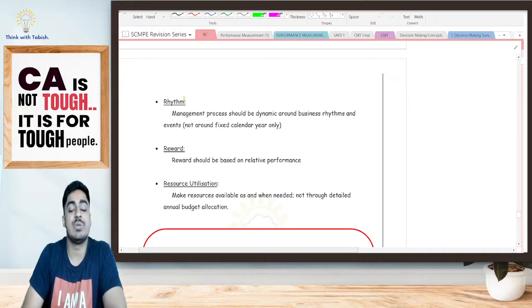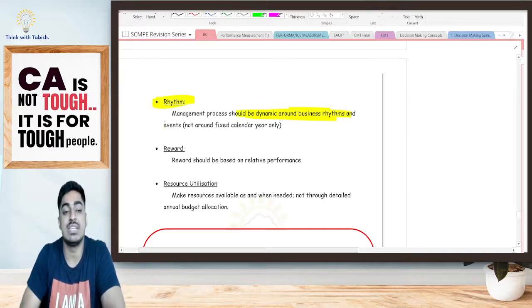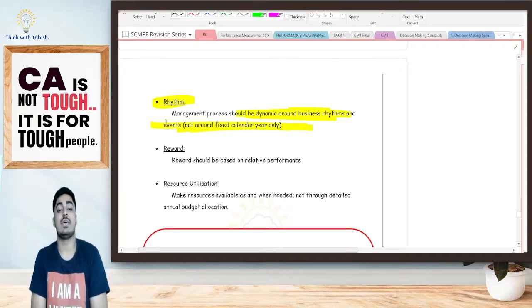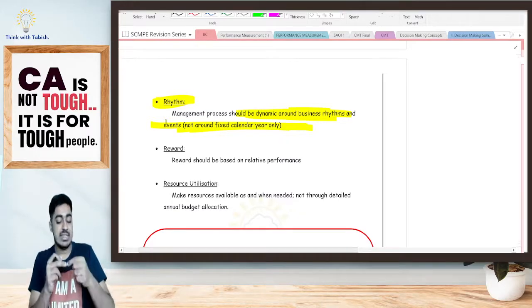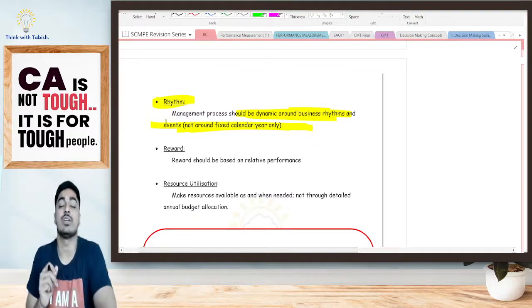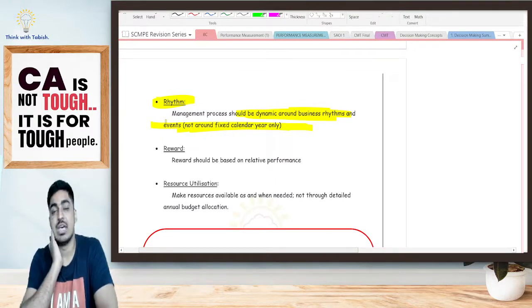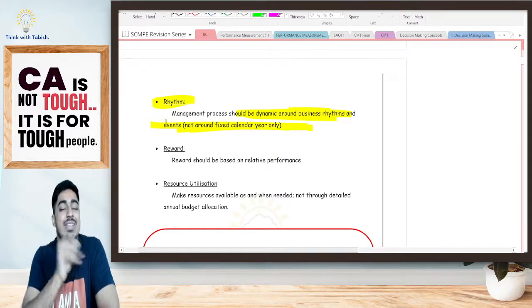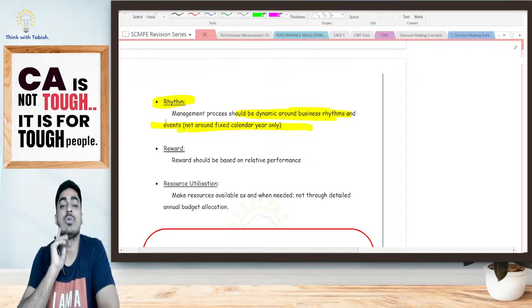Rhythm: the management process should be dynamic around the business rhythms and events, not around the fixed calendar year only. Very important point, students. Say for example this is the month of December, and in December I have achieved a turnover of 10 crore rupees. Now next month I have to prepare my budget. In a traditional budget, this year I have achieved 10 crore, next year directly 10% extra, let me try to achieve 11 crore.